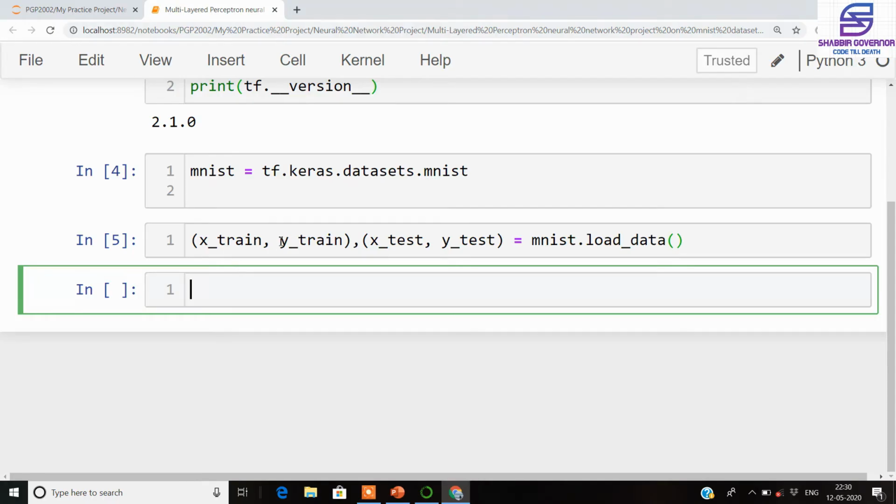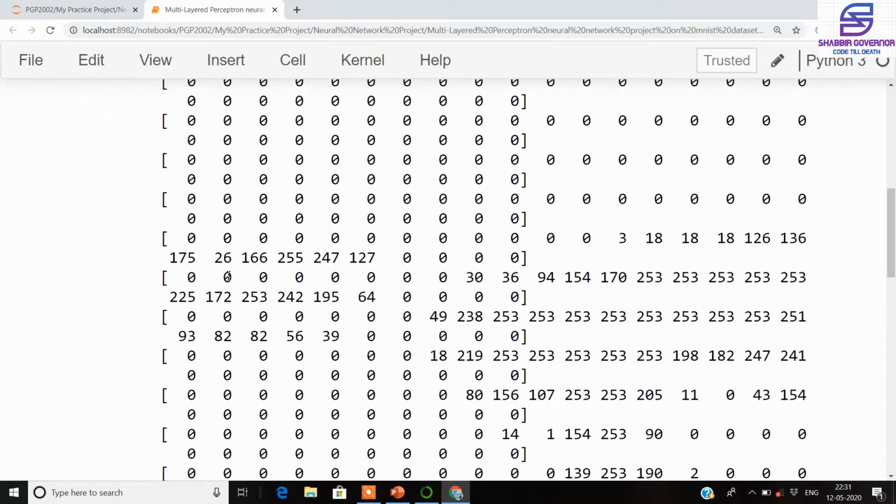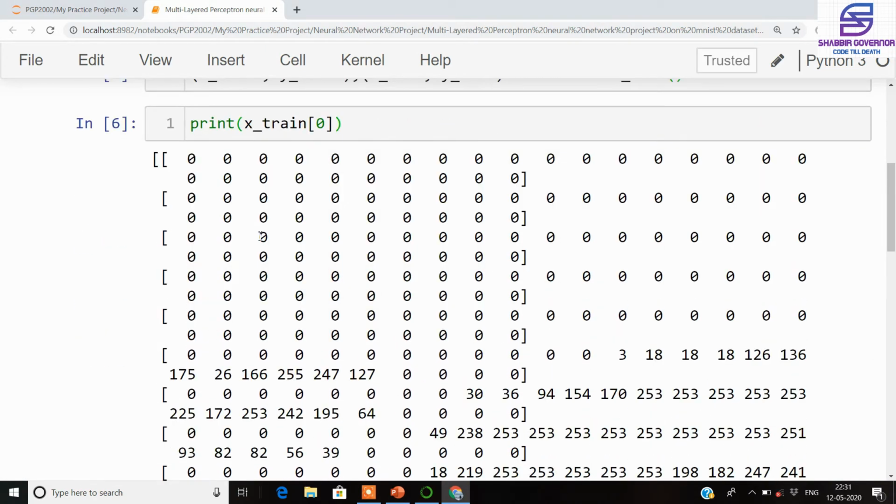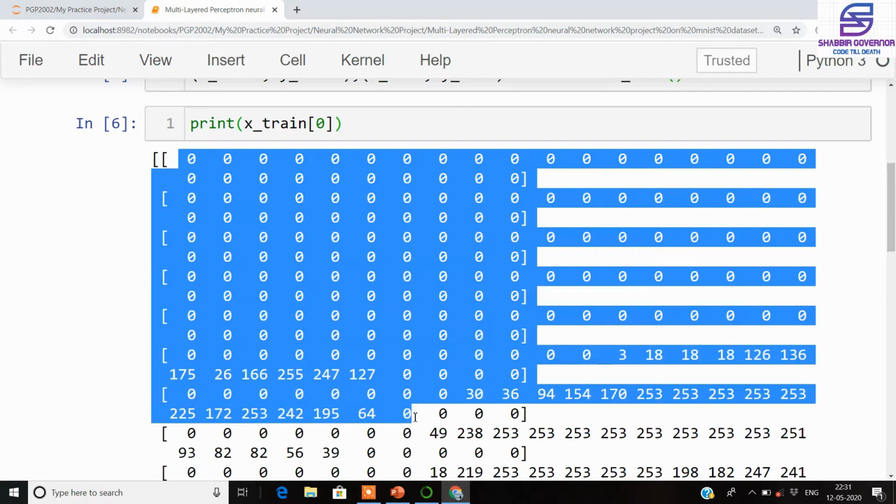So once the variables are loaded with the data, we will try to look at how the data actually looks. Since we have loaded the data in the xtrain for the training purpose, we'll just print out a single variable from the xtrain object, and we are going to see the 0th index. You can see that we are getting a multi-dimensional array, but actually this array is an image of a handwritten number inside the MNIST dataset, and it is very difficult to visualize it in this way.